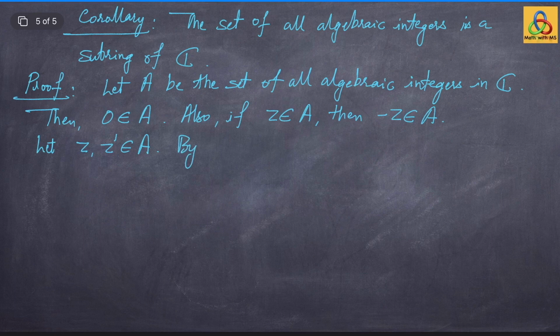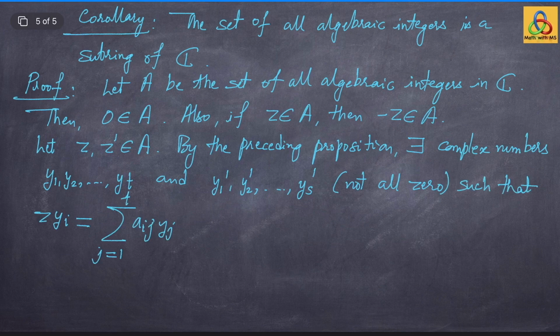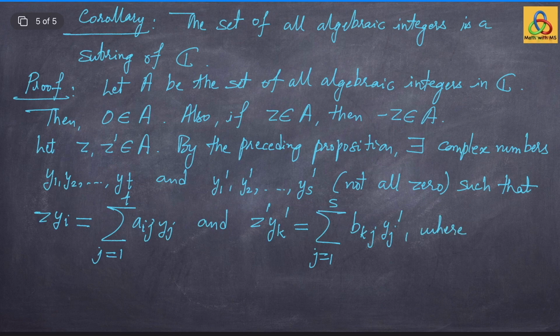By the preceding proposition, there exist complex numbers y1, y2, so on, yt, and y1 prime, y2 prime, so on, ys prime, not all 0 in each of the collections, such that z yi can be written as summation aij yj, j from 1 to t, and z prime yk prime can be written as summation bkj yj prime, where j goes from 1 to s, where as in the preceding proposition these aij's and bkj's are integers.